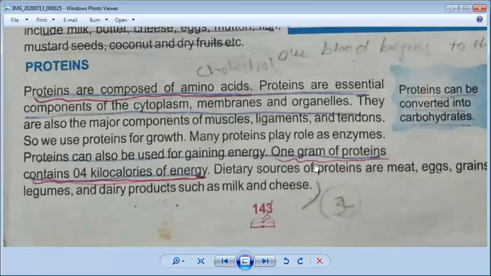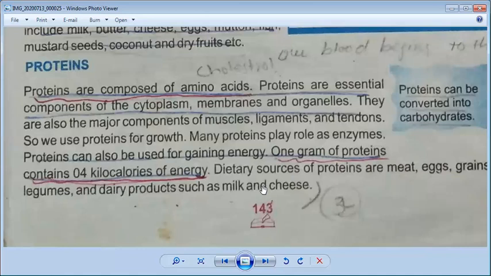So what are the dietary sources of proteins? How do we get proteins? We can get proteins from meat, red meat, eggs, grains, and legumes. Legumes means peas. Also dairy products such as milk and cheese, and the things made from milk and cheese, all dairy products give us proteins. So proteins are very important for our body.